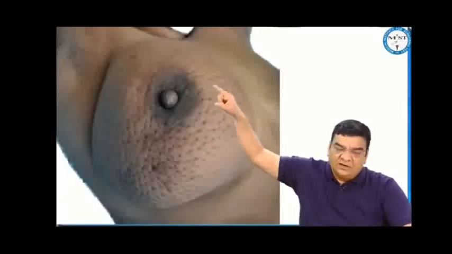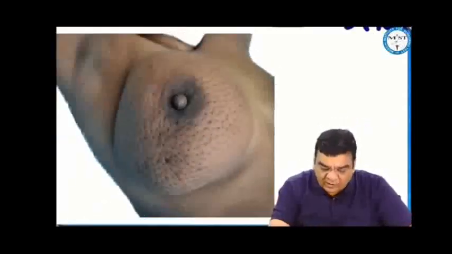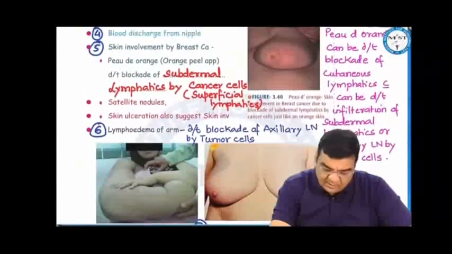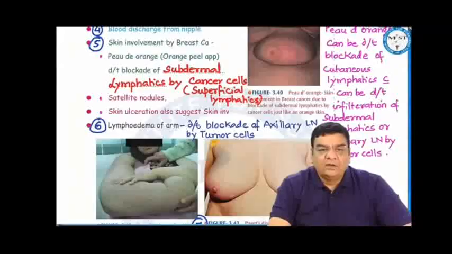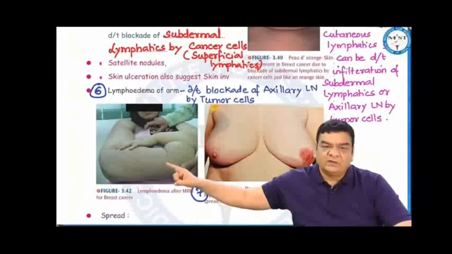That means the cancer has gone into the skin. If the surface area involved is less than 1/3, then it is T4B. But if the surface area involved is more than 1/3 of the breast surface, then it becomes T4D. There can be satellite nodules, skin ulceration. They also suggest skin involvement. Lymphedema of the arm is due to blockade of the axillary lymphatics by the tumor cells.